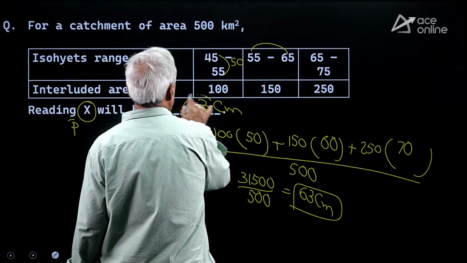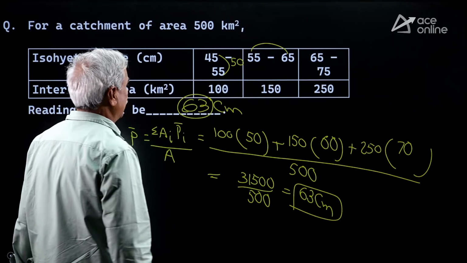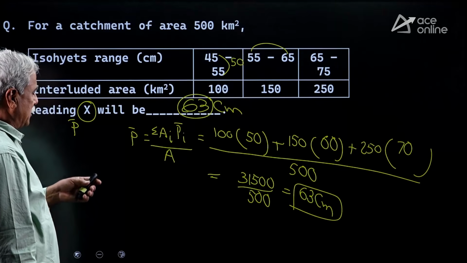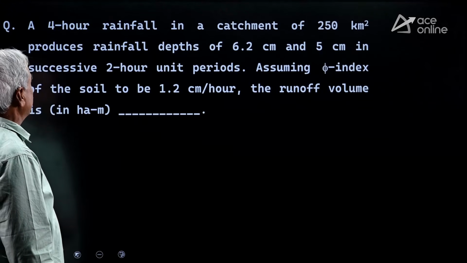Answer in centimeters also must be given. Correct answer is 63 centimeters.